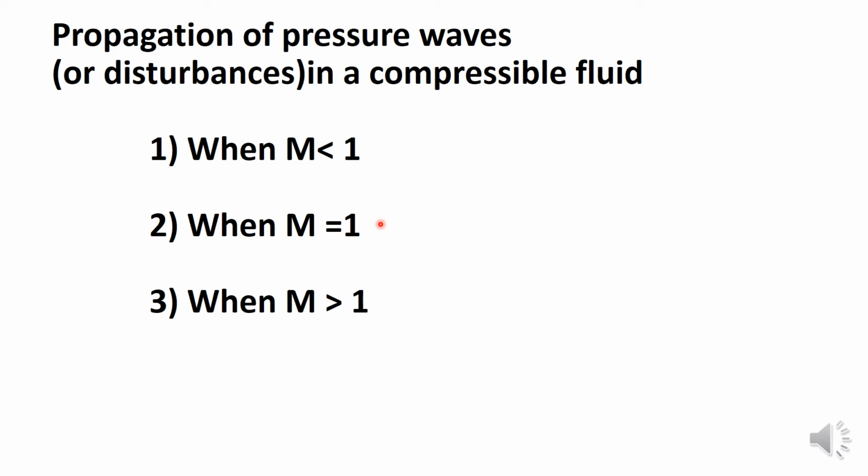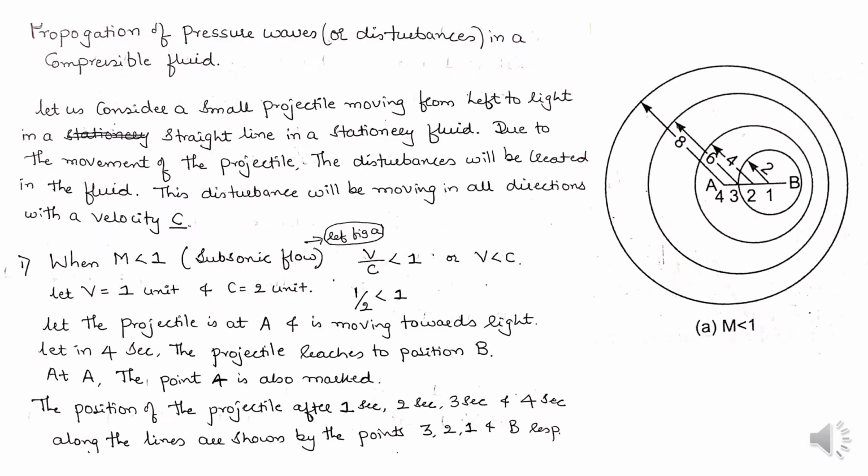Due to the movement of the projectile, disturbances will be created in the fluid, and these disturbances will move in all directions with velocity equal to c. So let me show the propagation of pressure waves or disturbances in a compressible fluid.